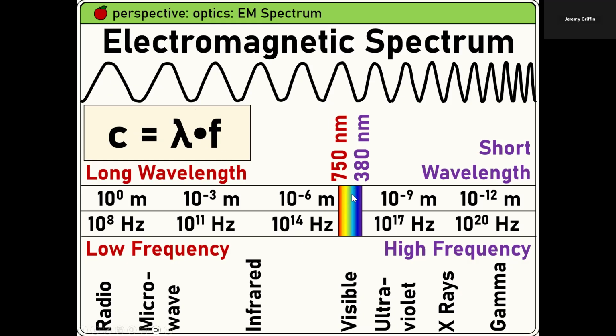And actually, what your eyes can detect is only one tiny portion of a much larger phenomenon. You guys see all those colors here from red to violet? Now, the wavelengths associated with those are right here, 750 nanometers to 380 nanometers. If it's an electromagnetic wave, that's what your eyes can detect, and your brain turns into color. It's somewhere on that color spectrum. So if you back up, there's a much larger phenomenon going on here.